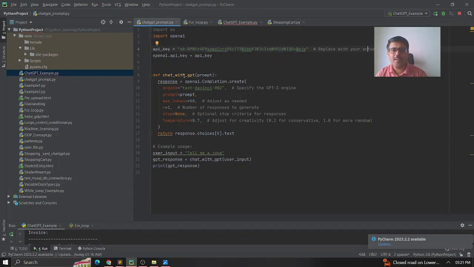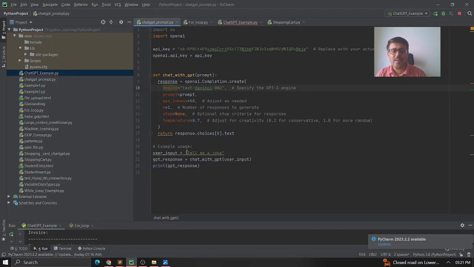Then it tells which engine it is using. I'm using the text-davinci-002 engine here, the ChatGPT engine. And I can restrict the number of tokens to reduce the cost, because all these API calls you make will take your money. In detail, I will explain how the pricing is calculated, maybe in the next session.